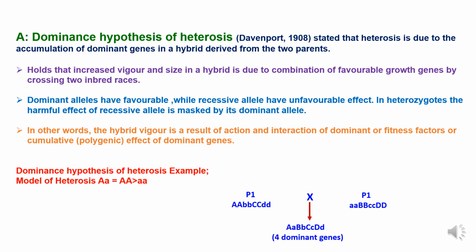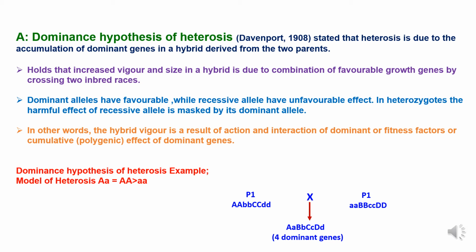First one is the dominance hypothesis of heterosis, in which Davenport stated that heterosis is due to the accumulation of dominant genes in a hybrid derived from its two parents. The dominance hypothesis holds that increased vigor and size in a hybrid is due to combination of favorable growth genes by crossing two inbred races or inbred parents.